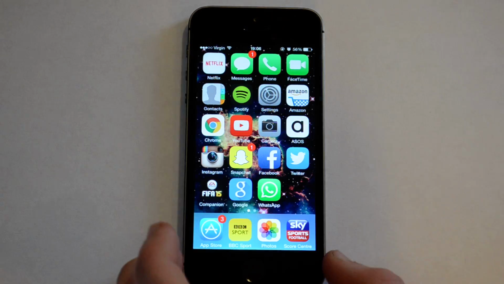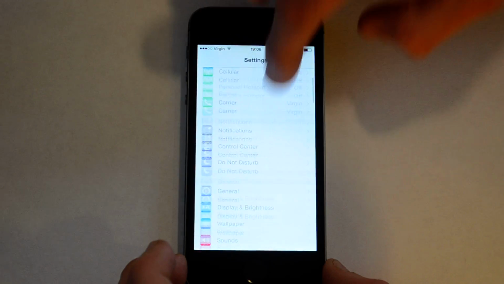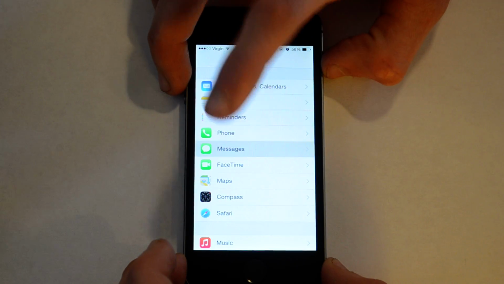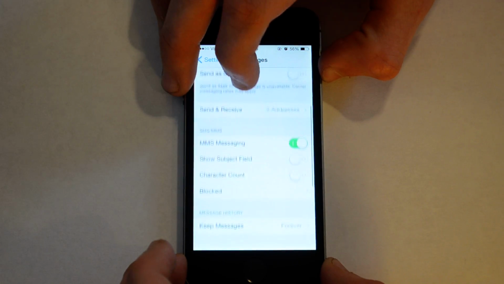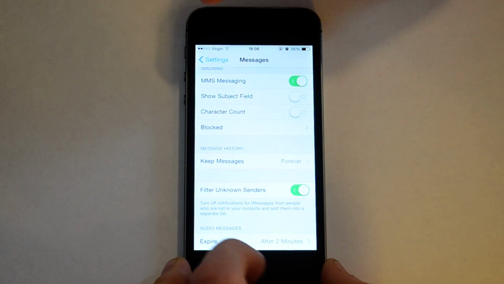When you first get on, you will not be able to open messages. So what you need to do is go into settings, scroll down until you see messages, click on it. Now it will say filter unknown senders and just turn that on.